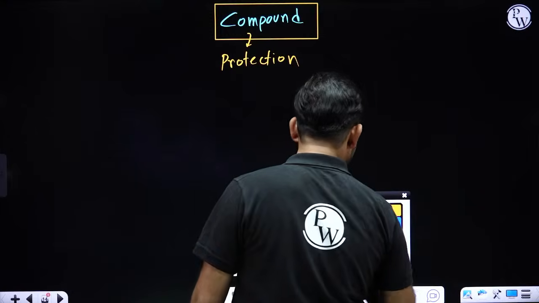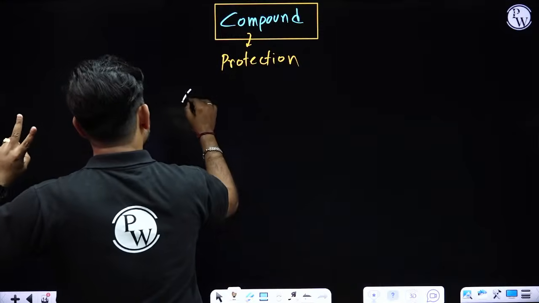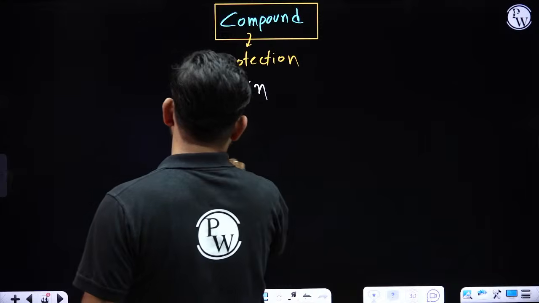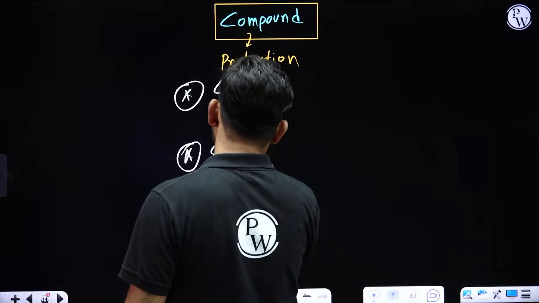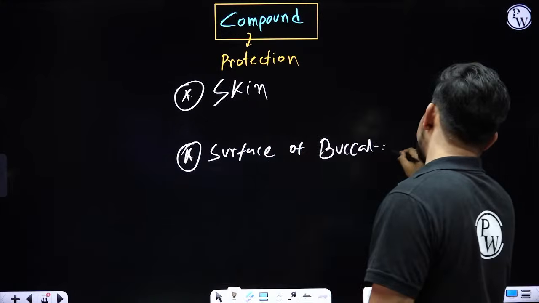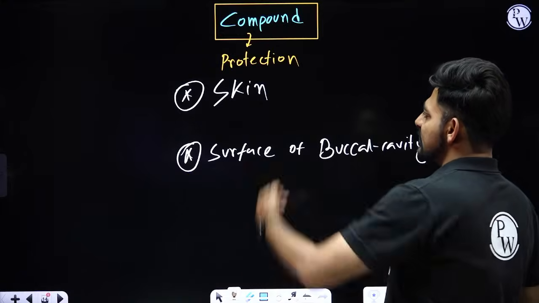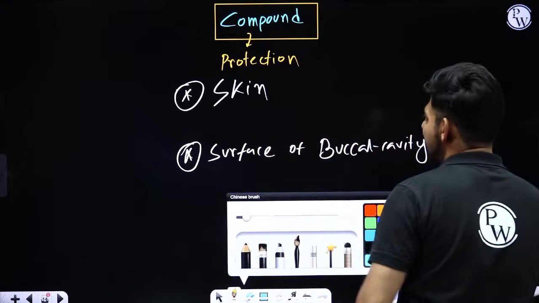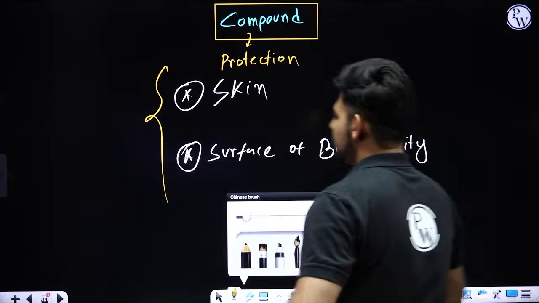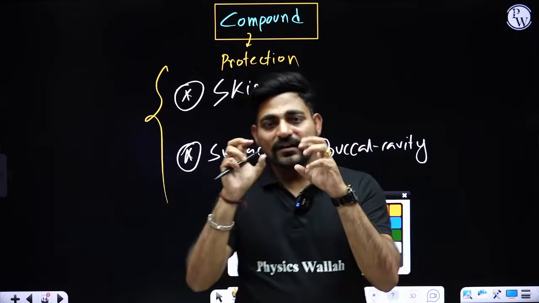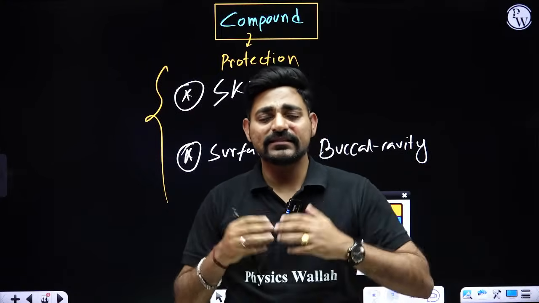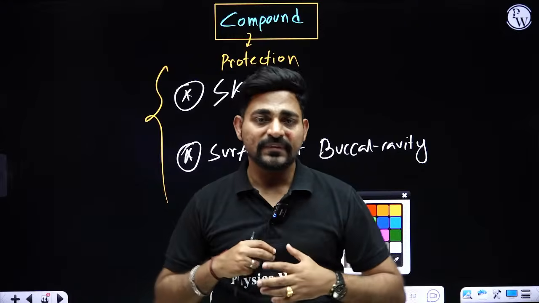Now as per our NCERT, we need to talk about only two compound epithelia. One is skin and another is the inner surface of your oral or buccal cavity. Okay, so these two are very good examples of stratified compound epithelium as per NCERT. Now if you check the skin, that has our nails and hairs. The hair and the nails are made up of keratin protein.